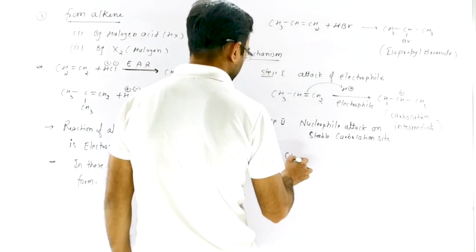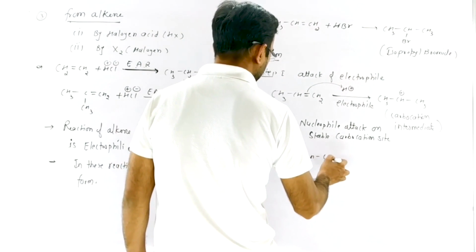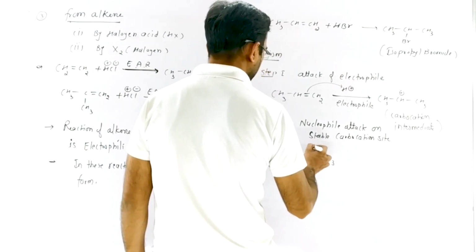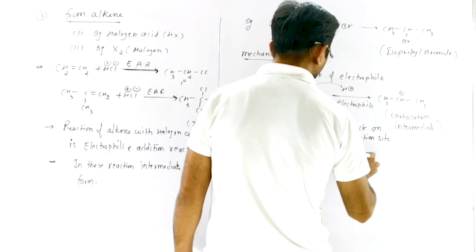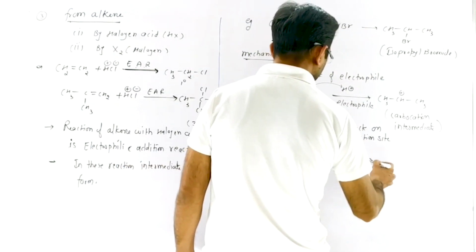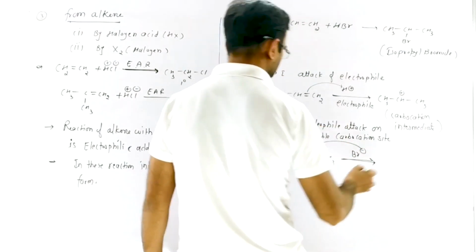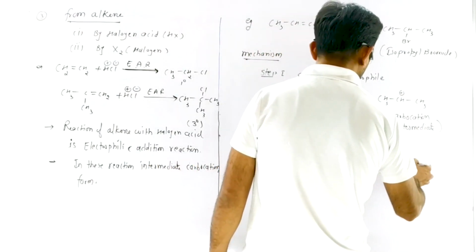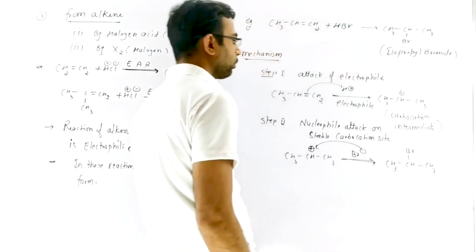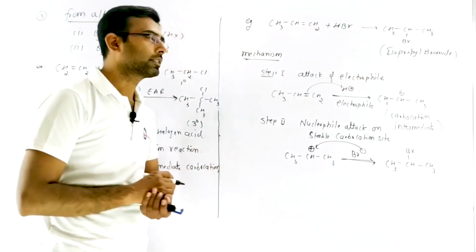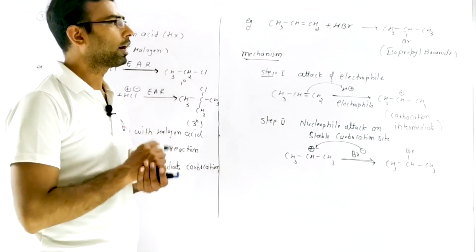We have a stable carbocation at 2 degree, that is a 2 degree carbocation, and the most stable form is 2 degree also. Now Br minus nucleophile attacks that carbon, transferring the electron pair, so it converts to CH3CHBrCH3. So that is the process by which the reaction proceeds, giving isopropyl bromide.